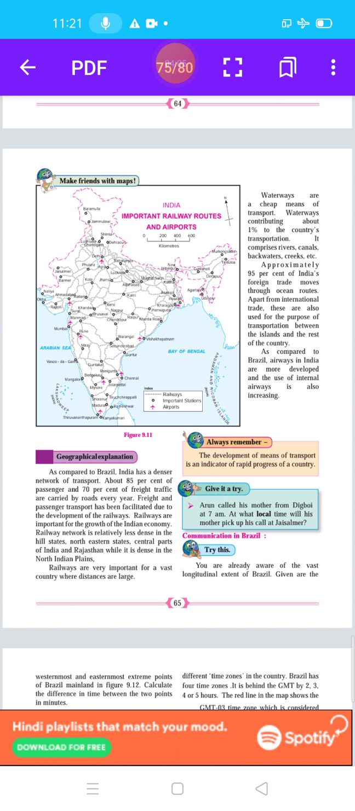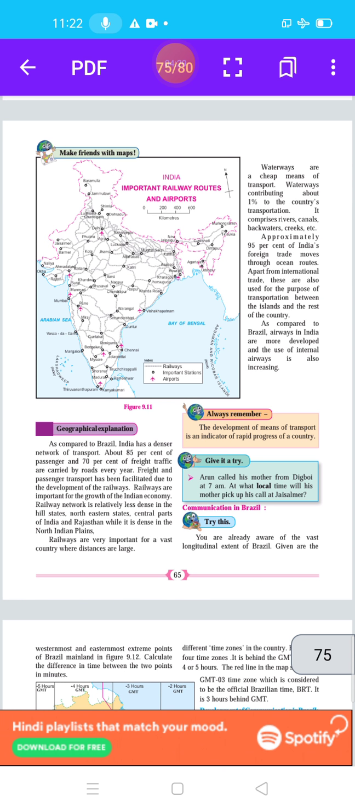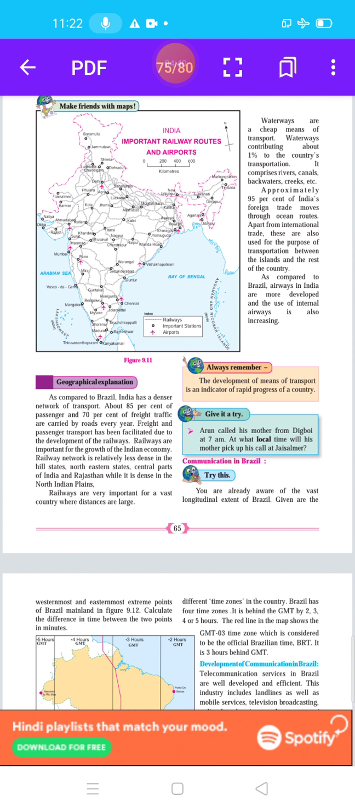Waterways are a cheap means of transport. Waterways contribute about 1% of the country's transportation and comprise rivers, canals, backwaters, creeks, etc. Approximately 95% of India's foreign trade moves through ocean routes. Apart from international trade, these are also used for transportation between the islands and the rest of the country. As compared to Brazil, airways in India are more developed and the use of internal airways has also increased. The other 2 points are reduced, give it a try.